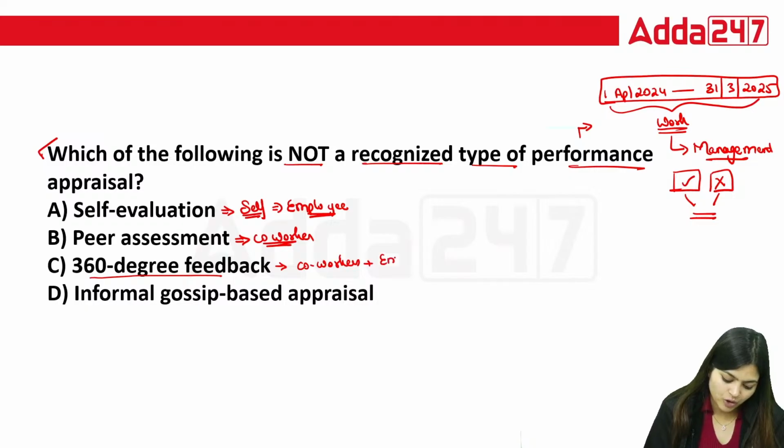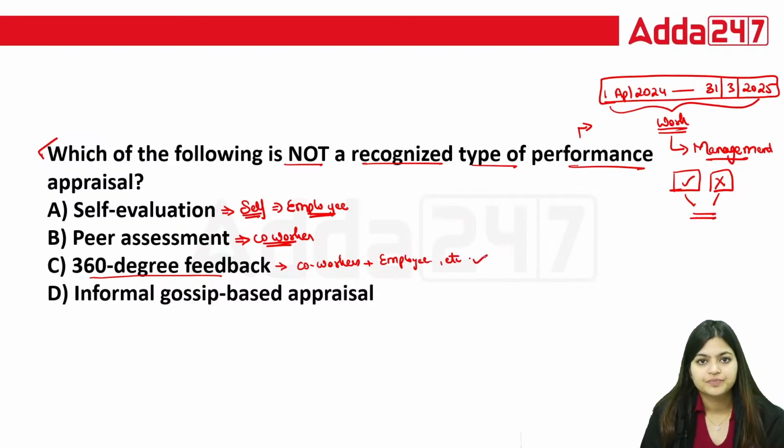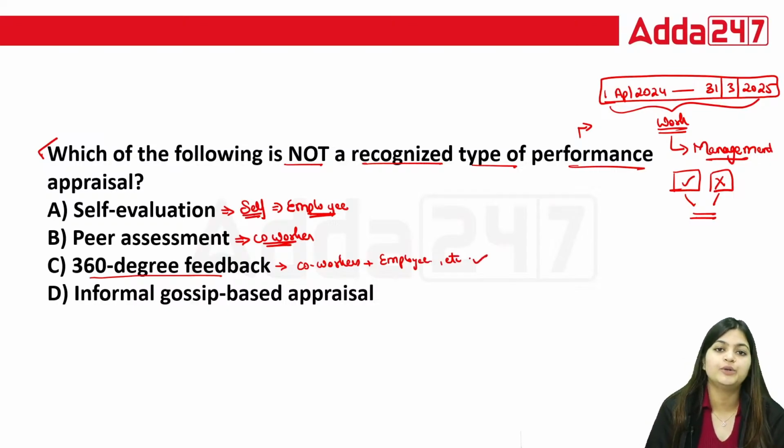360-degree feedback means your co-workers plus employees, everyone here will give your performance. Everyone will share how you performed last year. So this is 360-degree feedback.